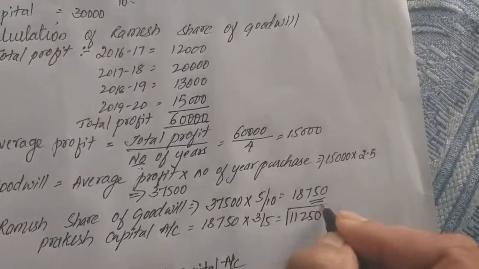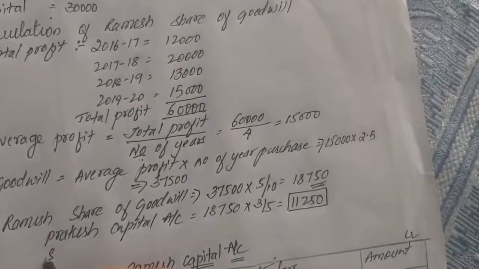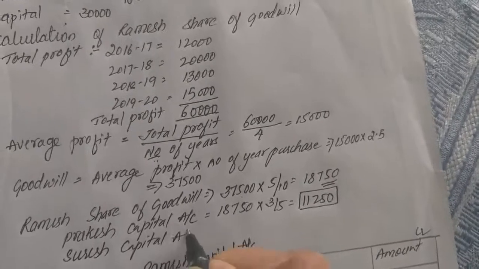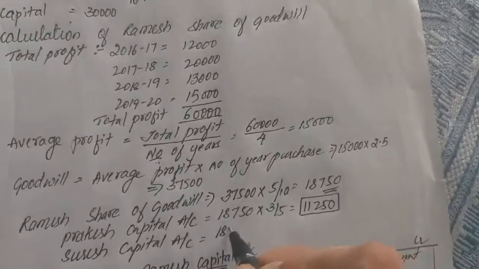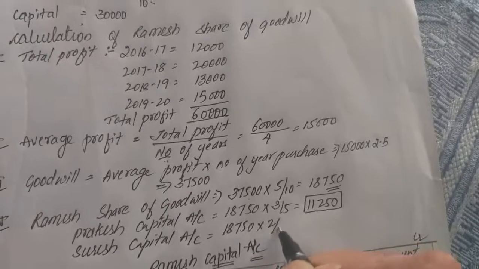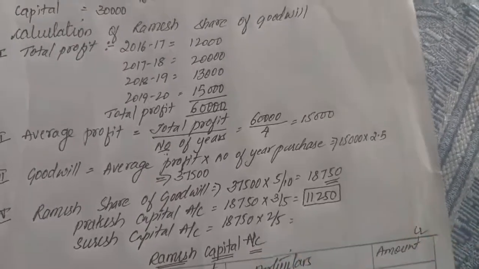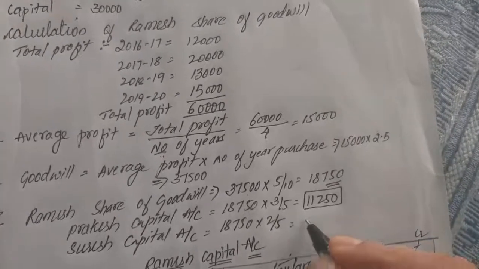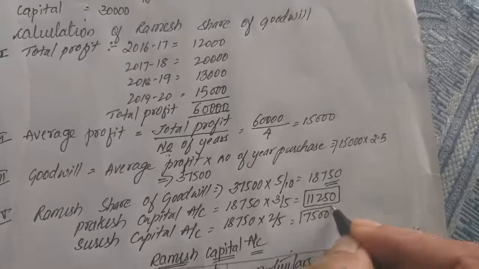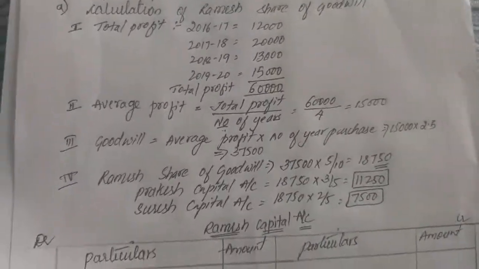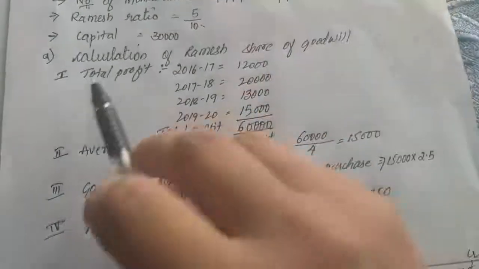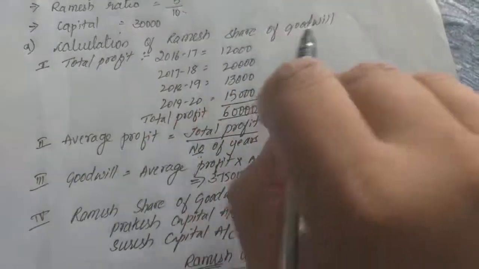11,250. This is from Prakash. Now Suresh capital account, 18,750 into 2/5. That is 7,500. Hope you have understood. So this is calculation of Ramesh share of goodwill.